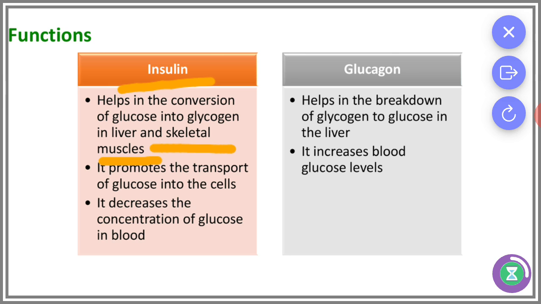It promotes the transport of glucose into the cell. It decreases the concentration of glucose in blood. That is the function of insulin. And next, glucagon. It works exactly opposite to insulin. It helps in the breakdown of glycogen into glucose in the liver and skeletal muscles. It increases the blood glucose level.